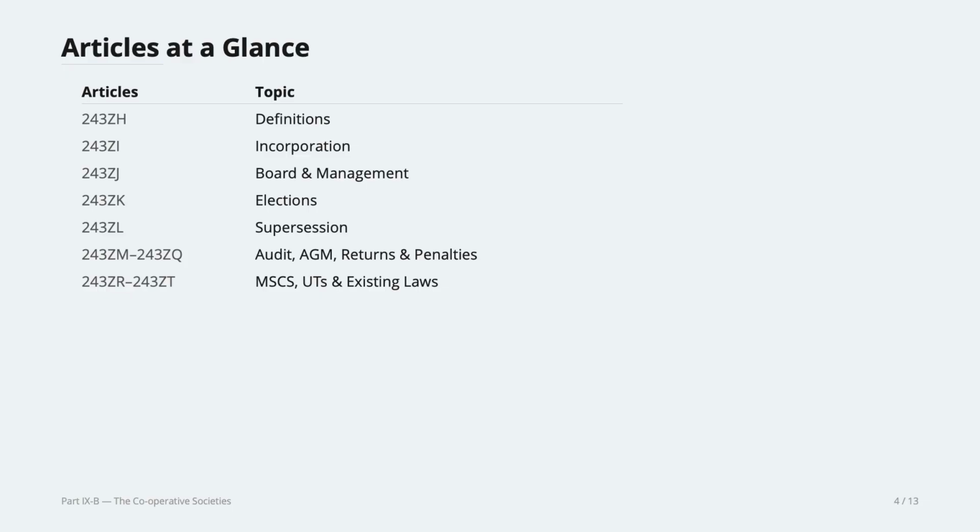Okay, existing laws. Again, every time you hear the term existing laws in the Indian Constitution, it means the laws that were there at the commencement of the Indian Constitution, or at the time when the law was passed. For example, in our case here, since it was introduced only in the year 2011, it does not mean any law that existed before the commencement of the Constitution, but rather any law that existed before 2011. Okay, for the smooth transitioning, the existing laws will continue to exist for a certain period of time.